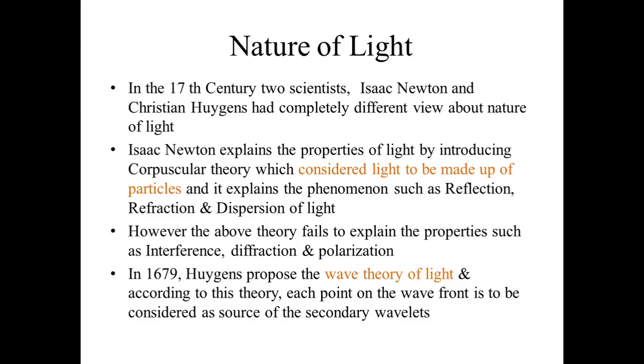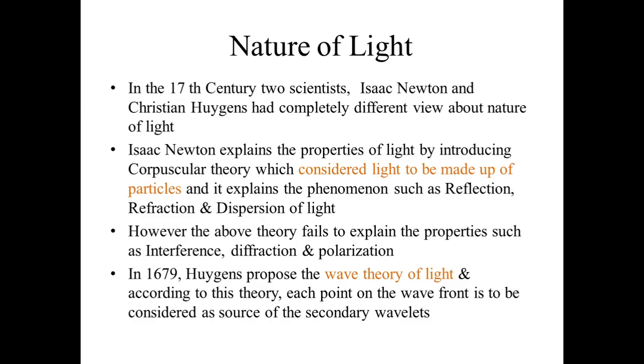These phenomena were explained by introducing the corpuscular theory, which considered light to be made up of particles. However, this theory fails to explain properties such as interference, diffraction, and polarization.